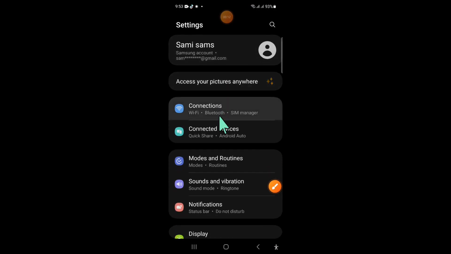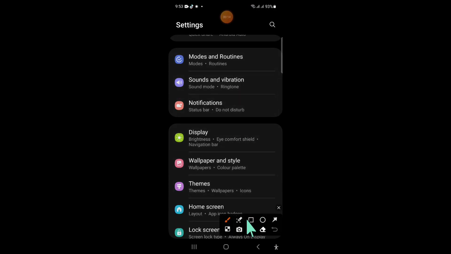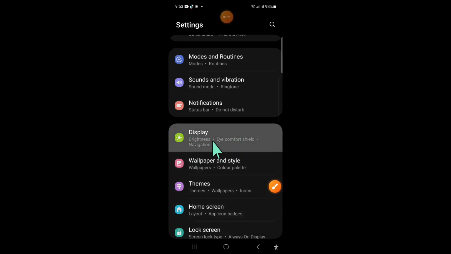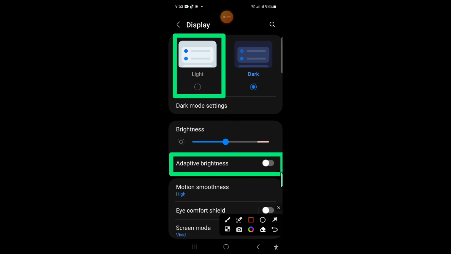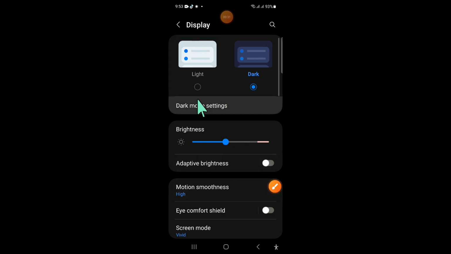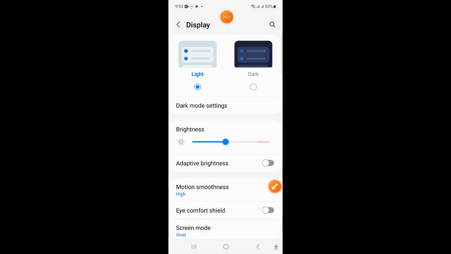Now in settings scroll down and here click on display. Now in display, if you are using dark mode, then switch to light mode. And after that turn on adaptive brightness.